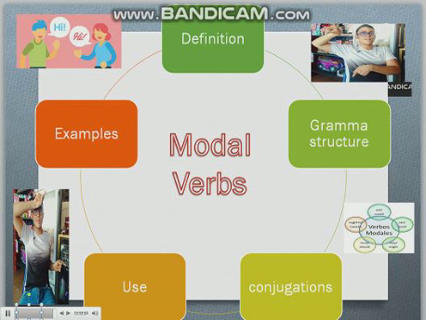Ought to. This modal verb is used in the same way as should, although it is rarely used, but it is important to take it into consideration. For example, I ought to go before the sunset. She ought not to be ashamed. We ought to talk about it.